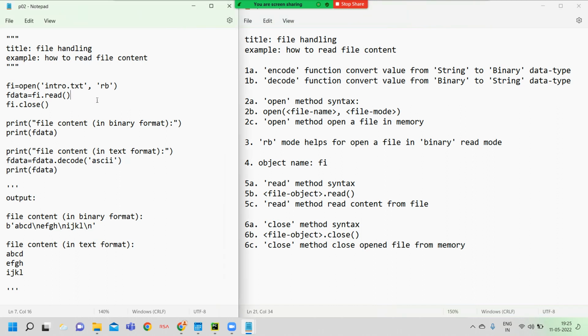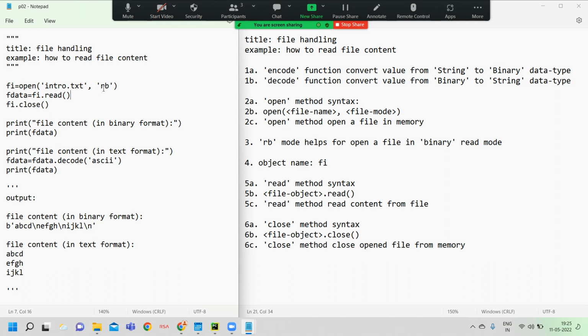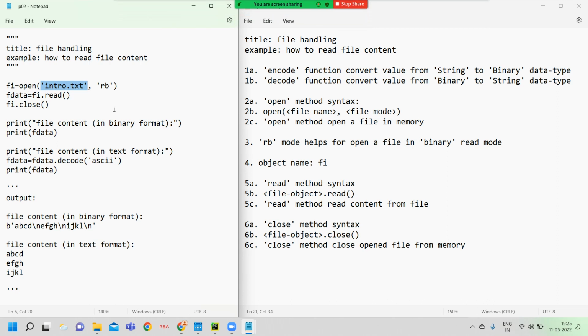Now here we read content from a file, so here we should use the decode function. I open the same file, intro.txt, but here I mention rb. What does rb mean?